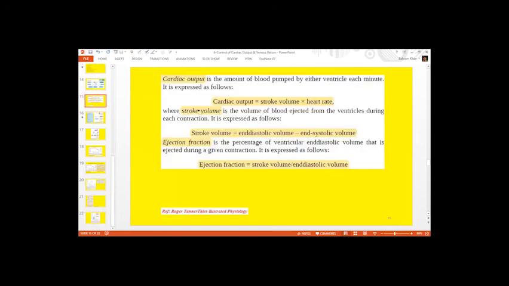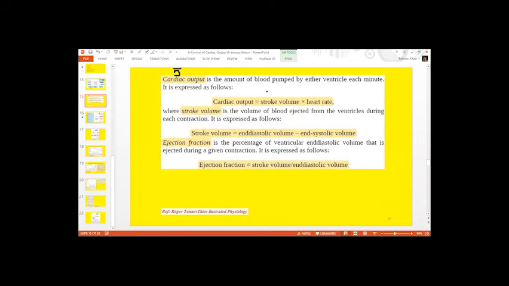So for your MCQs, you must know some normal values. For example, the normal value of cardiac output in adult males is around 5 liters. Remember, this value may vary from adult males to females. The cardiac output value in females is slightly less, around 4.6 liters per minute or 4.9 or 4.8 liters per minute. So the average value is around 5 liters per minute in healthy adult males.